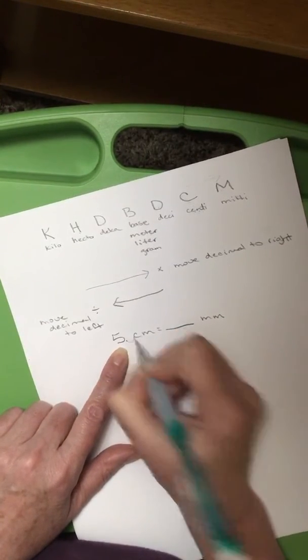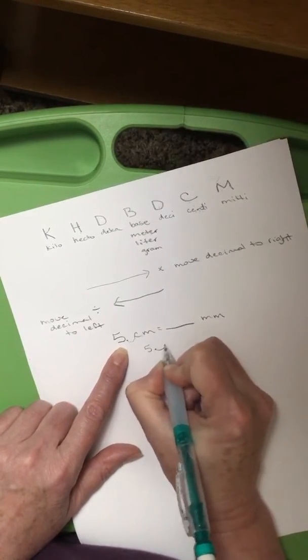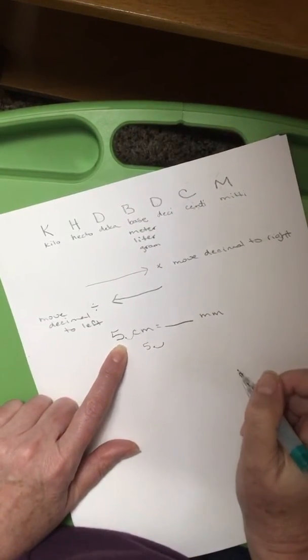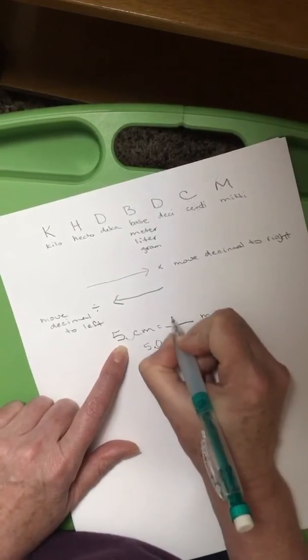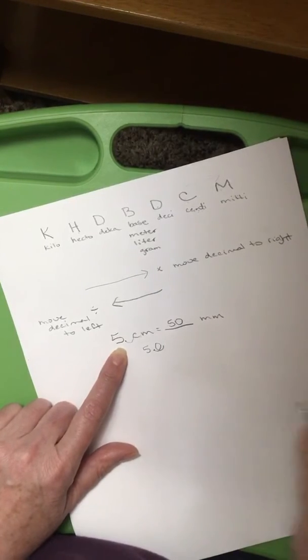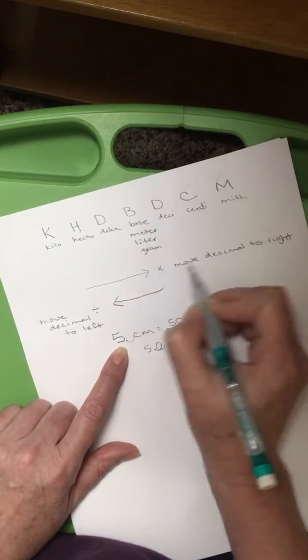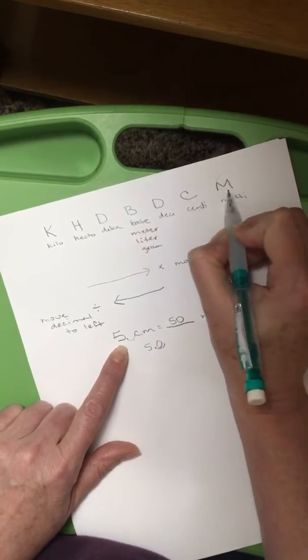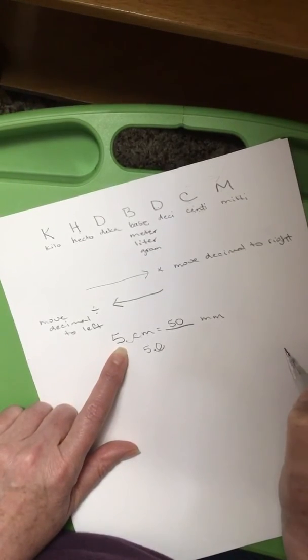So if I just hop it, like we've hopped decimals this year, from here it hops 1 time. What do you think we fill into that space? I hope everybody said a 0. So we're going to fill that in, and there you go. We have 50 millimeters. So what we did basically was we moved to the right, which was an action of multiplying by 10 because it was 1 power of 10. So I think that'll tie into what they're showing you with powers of 10 on your Edgenuity videos.